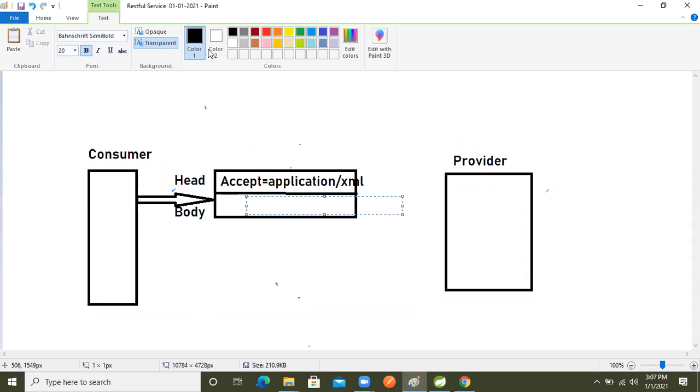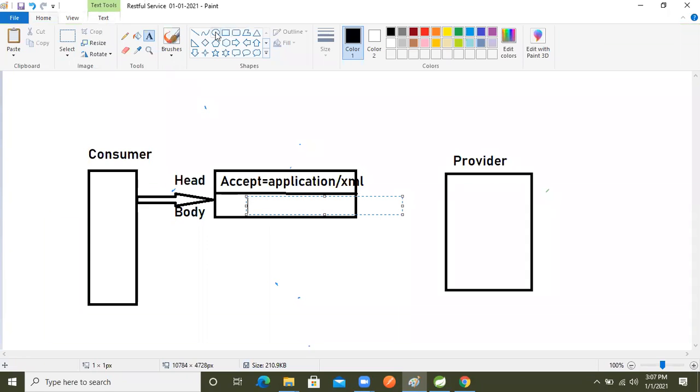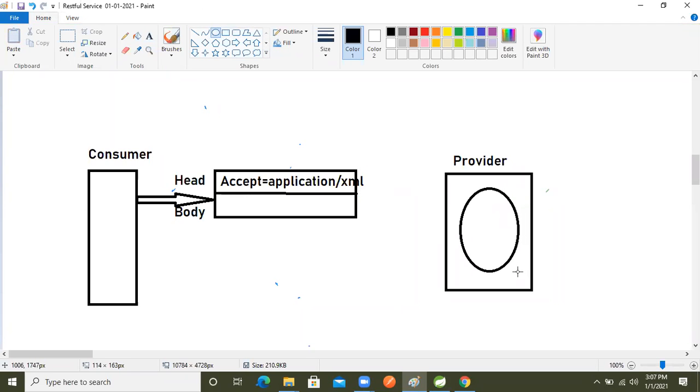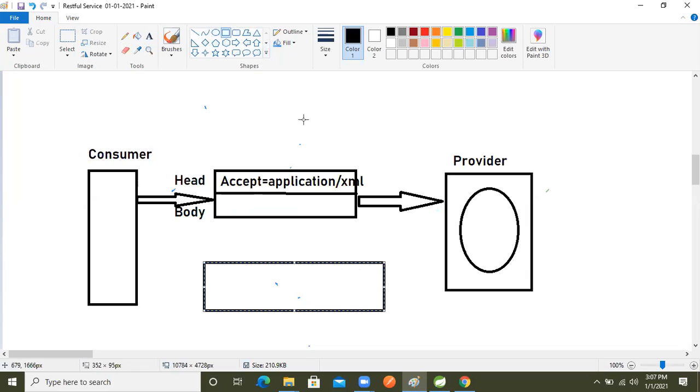And here, what will happen now? Again, based on the request, our provider will prepare the object. Again it will return it back as the response object.